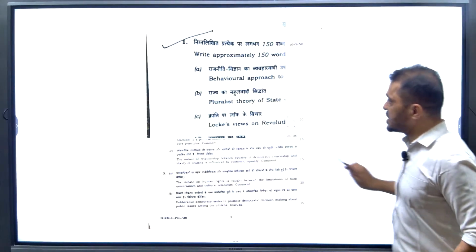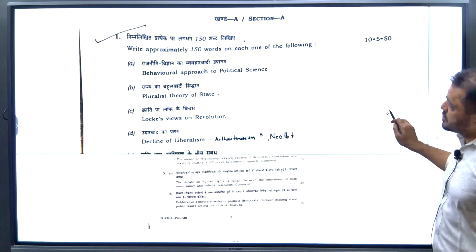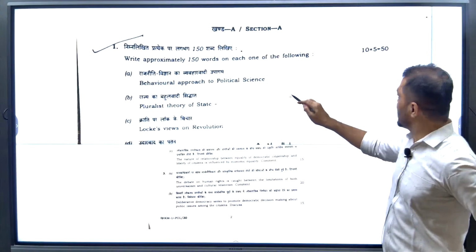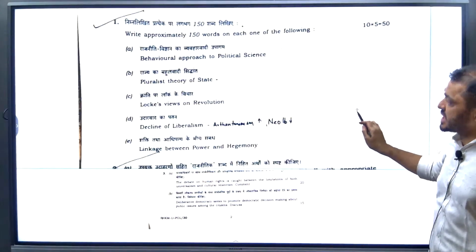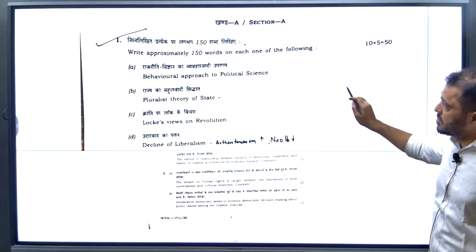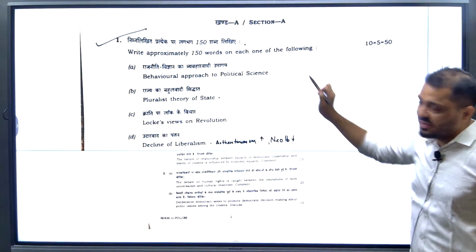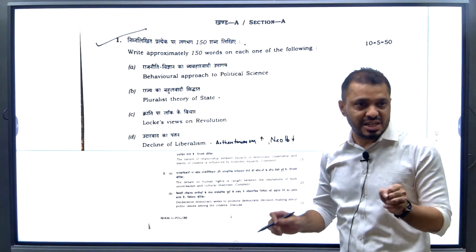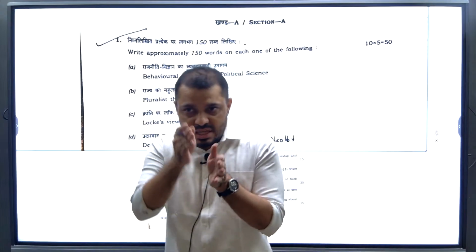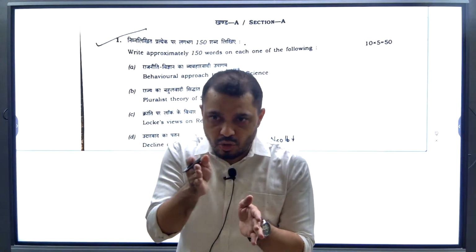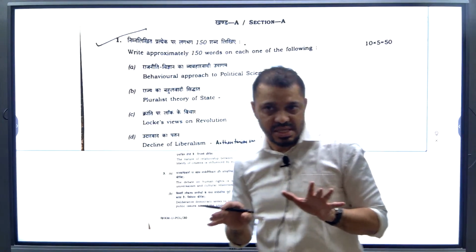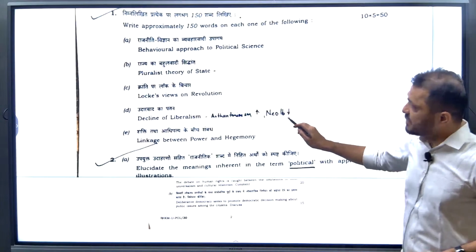Now let's see the questions in Section 1. Each question carries 10 marks, approximately 150 words. Like in our weekly test, 150 words means two pages. So in these questions you have to write 150 words.